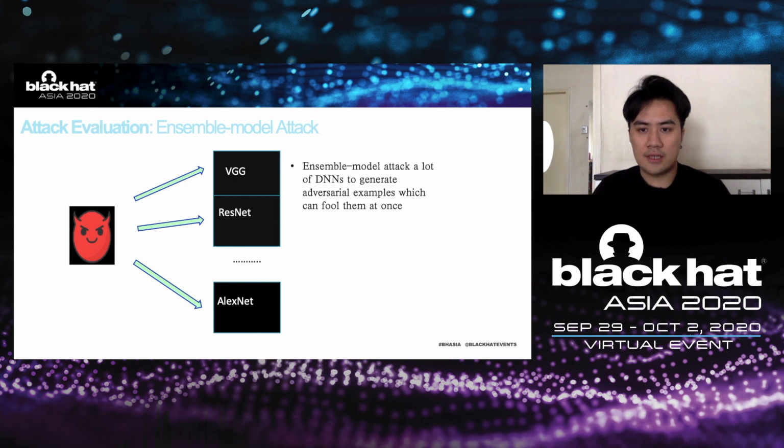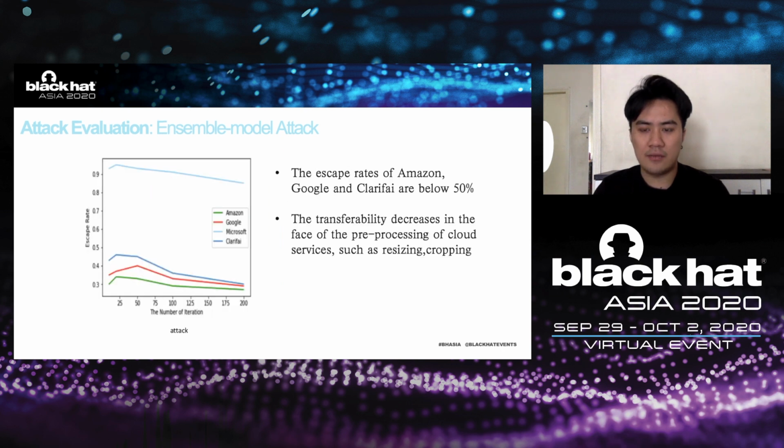Finally, we conduct a set of comparisons to verify the transferability of using the assembled model attack method. The method assembles many different models to generate adversarial examples, and we use it to compare with our method. The baselines here are VGG, ResNet, Inception, and other models. We can see that the attack success rate on this cloud classification service is less than 50%, which is much worse than our method. It is still very difficult for the traditional transferability method to attack the cloud classification service